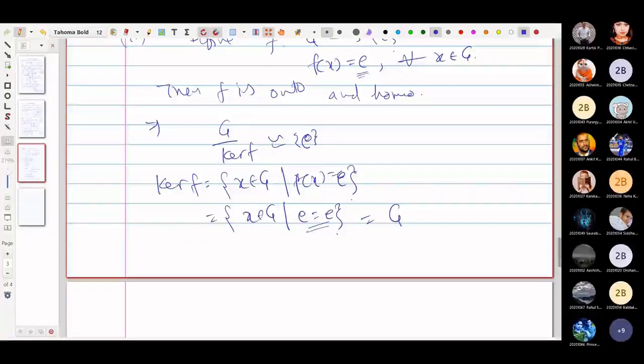So this is going to be G. And therefore this implies that G by G is isomorphic to this.